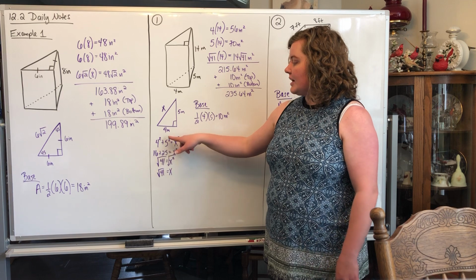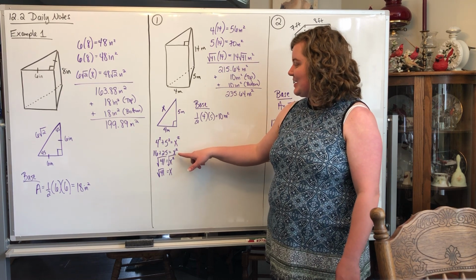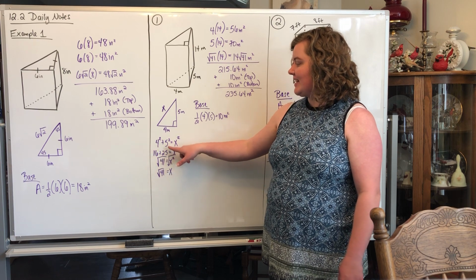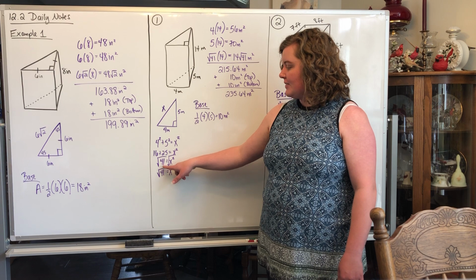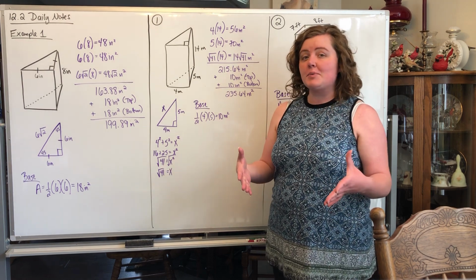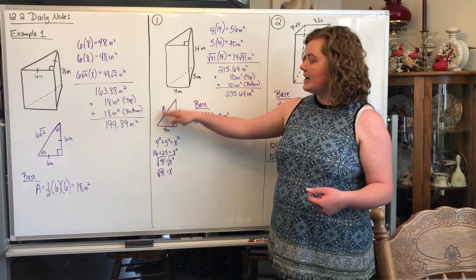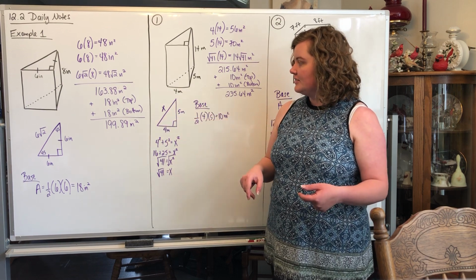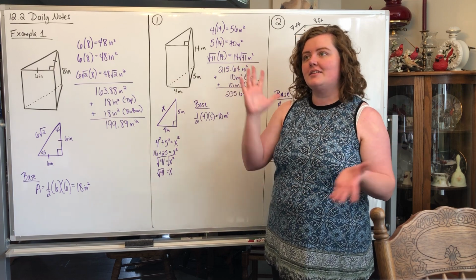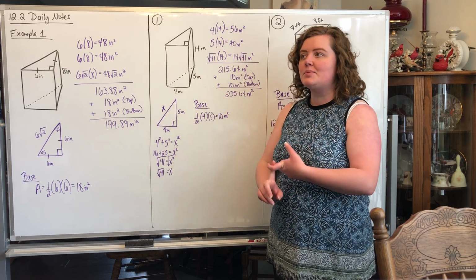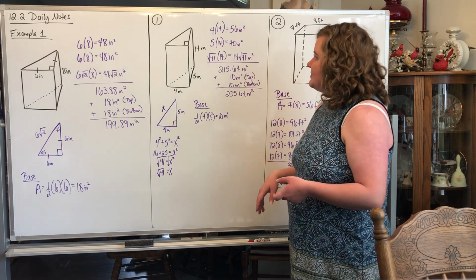So you do 4 squared plus 5 squared equals x squared. So 4 squared is 16, 5 squared is 25, and then you have x squared. 16 and 25 make 41. 41 does not have a perfect square root, so I would leave it as square root of 41 for right now. So that's your hypotenuse of this triangle. Okay, if you need a refresher on Pythagorean Theorem, go back and check out the 9.6 video, the 9.3, I think, and maybe 9.2. Okay?